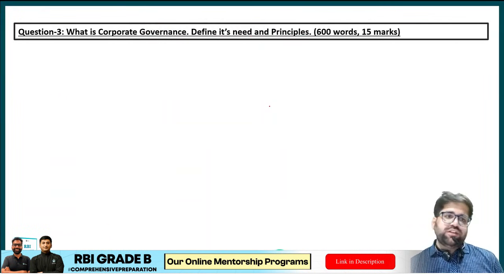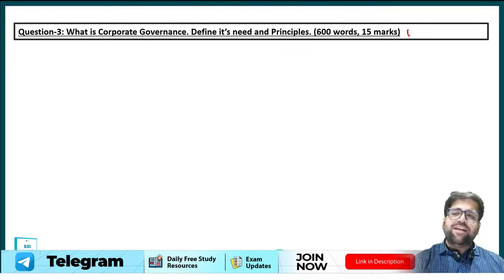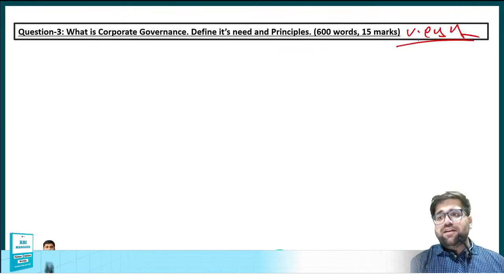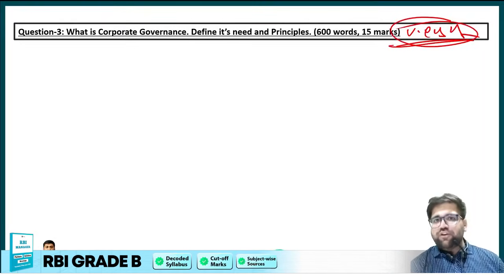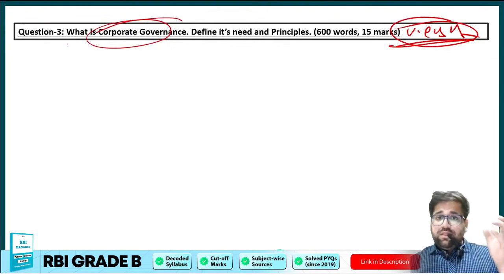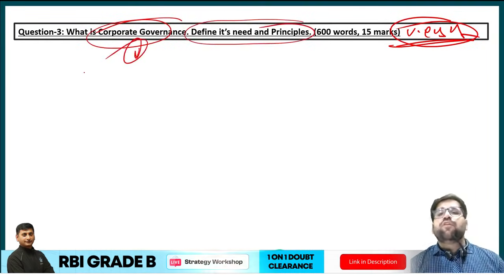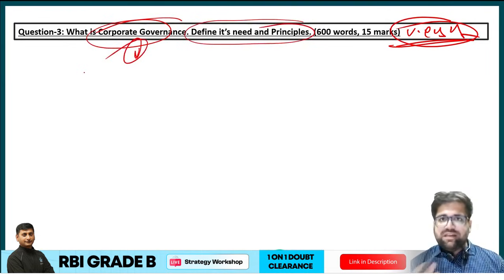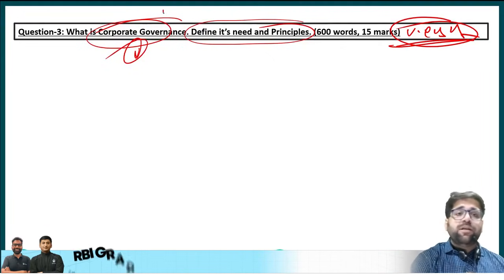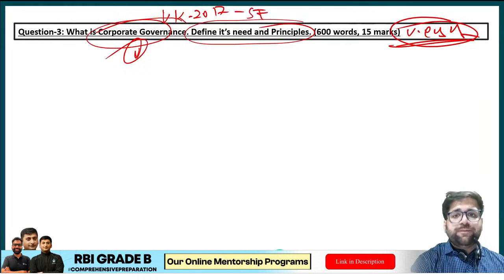Let's move ahead to question 3. What is corporate governance? Define its need and principles. Again, a very easy question, provided that you know the correct definition of corporate governance. Define corporate governance, then this is your body part. Now, many people will ask how you have to define corporate governance. Remember one standard definition, and remember who has given that definition. For example, the Uday Kotak Committee, which was set up in 2017 by SEBI.